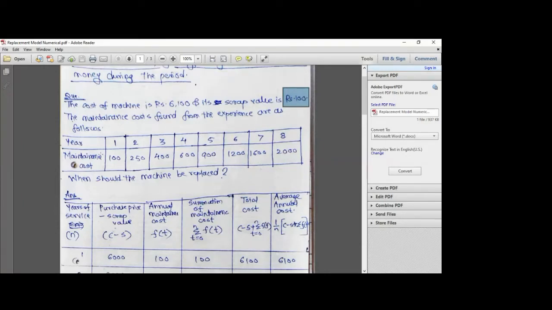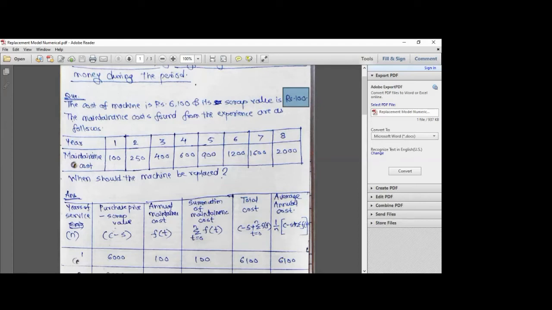The derivations have shown that the machine should be replaced when it has the minimum average annual cost. I'm repeating the statement: when should the machine be replaced? The machine should be replaced at that particular year which has the minimum average annual cost. So if the average annual cost is minimum for a certain year, it is better to replace that particular machine at that particular instant only. So we are going to follow the same policy.